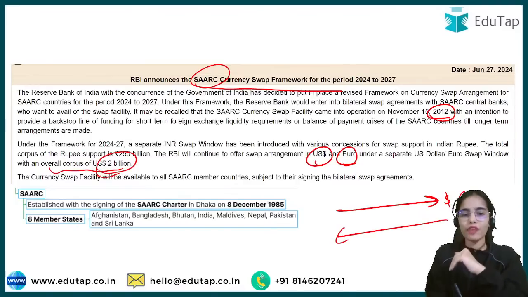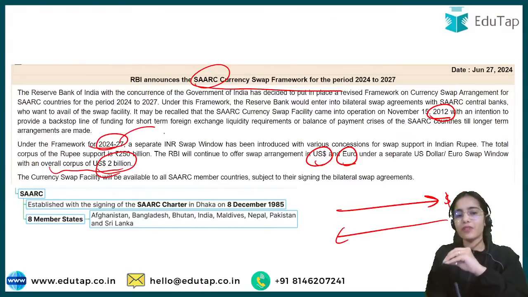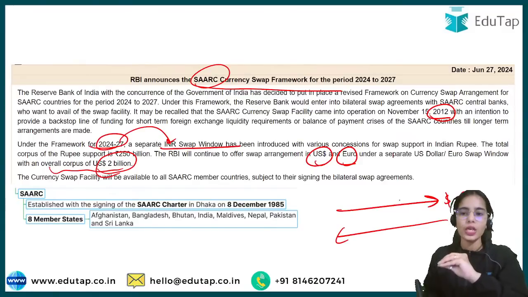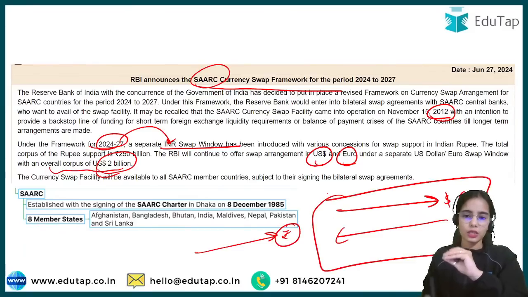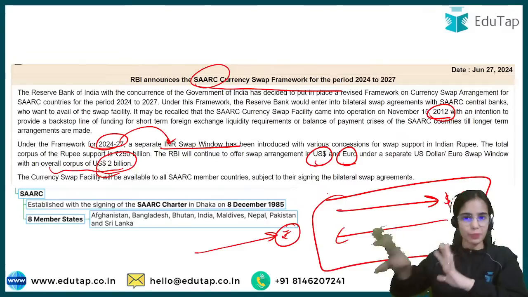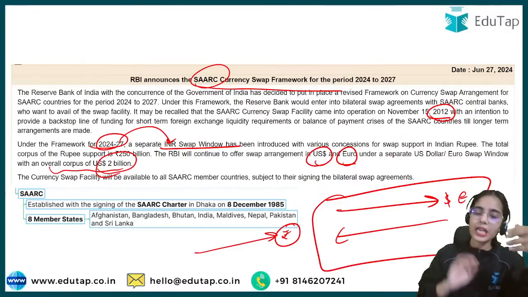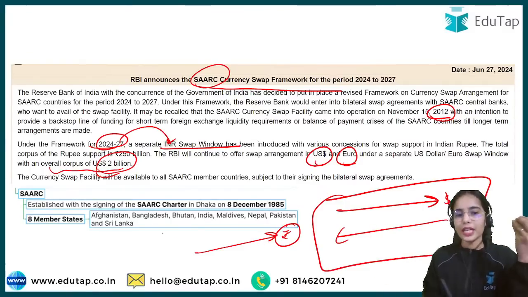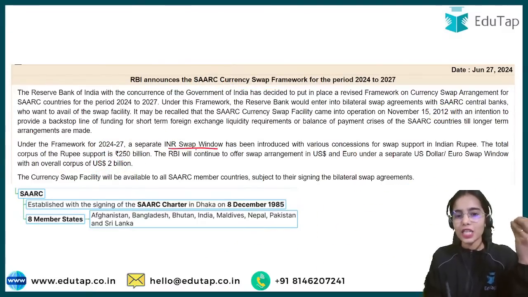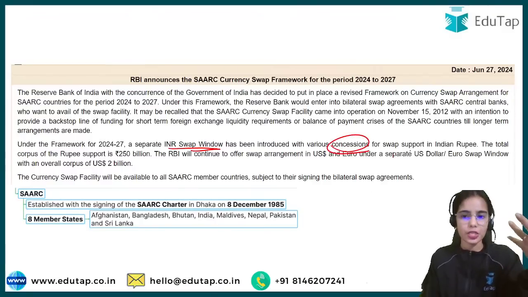In this new framework of 2024-27, we have decided to open an INR swap window where we will provide rupees. The swap window of dollar and euro is present, but we have provided a separate swap window of rupees also, with a limit of rupees 250 billion, and the INR swap window has more concessions for swap support.